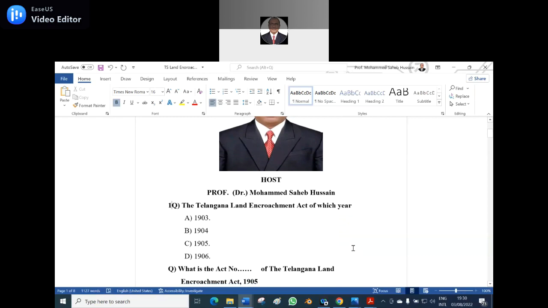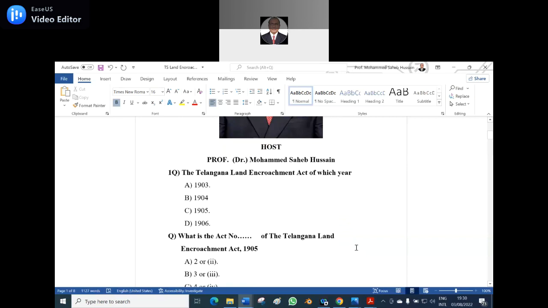The Telangana Land Encroachment Act of which year? Option A 1903, option B 1904, option C 1905, option D 1906. Option C, 1905, is the correct answer. That is the right answer for the first question.